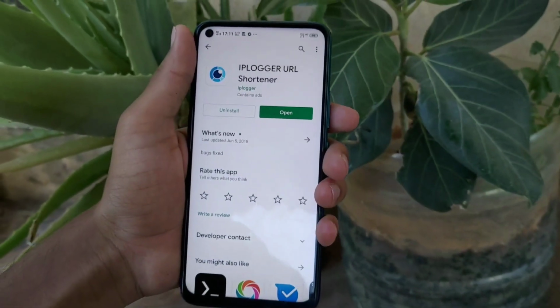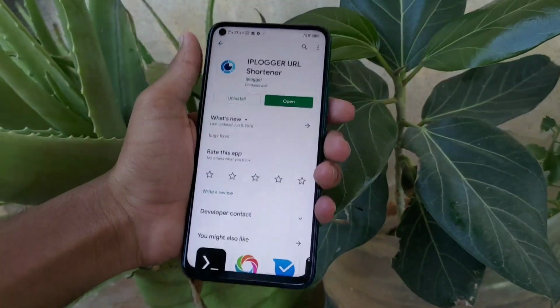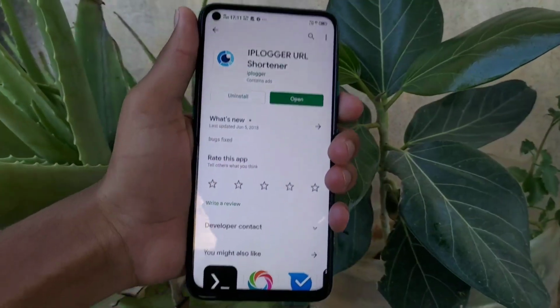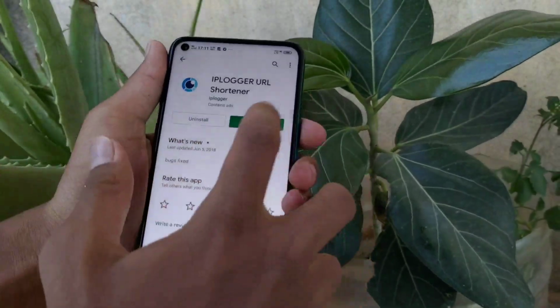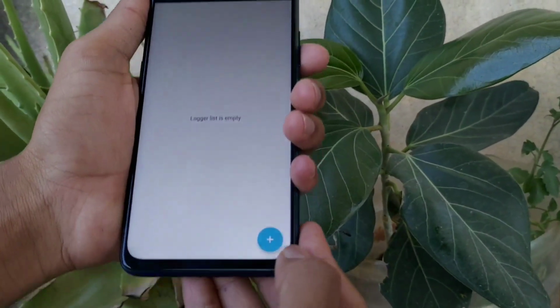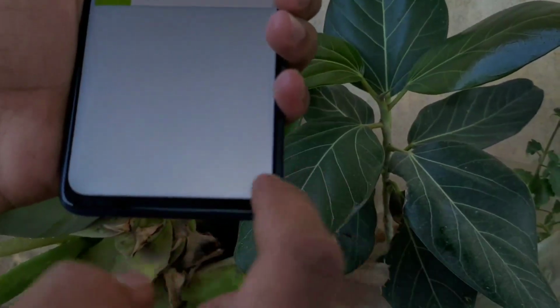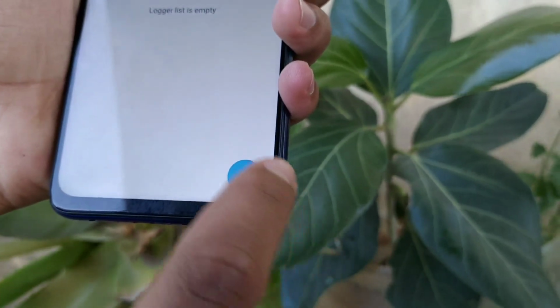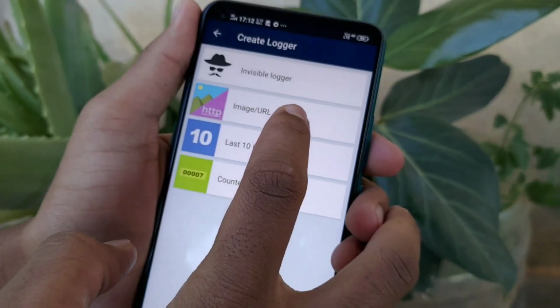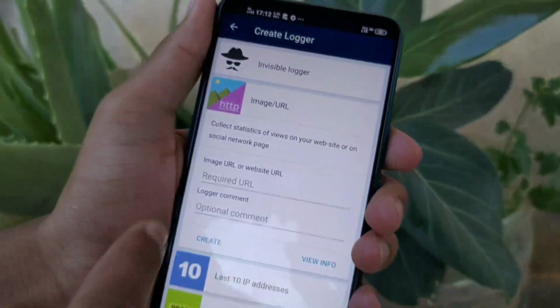So first, you have to install an application called IP Logger URL Shortener. I will give the link of this application in the description also. You can download it from there, and after opening this application you have to click on the plus icon. After that you have to find the image or URL option. Tap on this and come to the home screen.